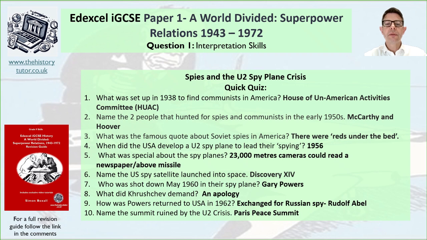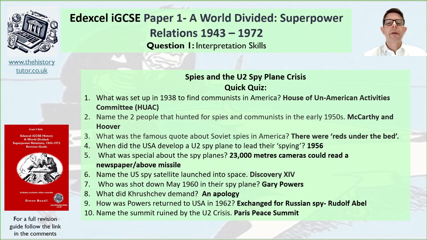Question number 2, name the two people that hunted for spies and communists in the early 1950s. You've got McCarthy and Hoover, and this links the idea of McCarthyism, hunting down Reds under the beds in America in the 1950s. Number 3, what was the famous quote about Soviet spies in America? So that is the quote of Reds under the beds, hiding, spying, trying to get those secrets. Number 4, when did USA develop a U-2 spy plane to lead their spying? So 1956, they started their spying missions, flying high above the sky to spy on the Soviets.